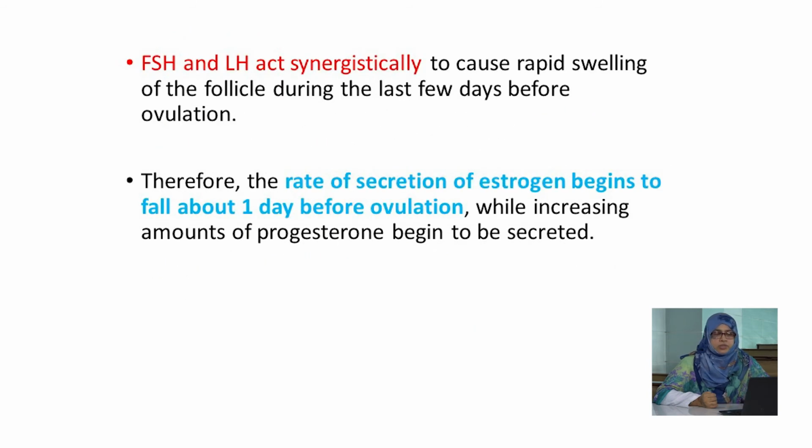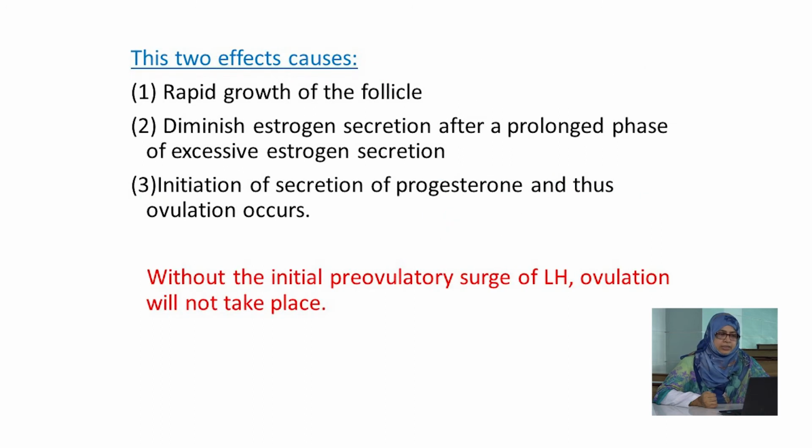These follicular stimulating hormone and luteinizing hormone act synergistically to cause rapid swelling of the follicle during the last few days before ovulation. Therefore, the rate of secretion of estrogen begins to fall about 1 day before ovulation, while an increasing amount of progesterone begins to be secreted. These effects cause rapid growth of the follicle, diminished estrogen secretion after a prolonged phase of excessive estrogen secretion, and initiation of secretion of progesterone, and thus ovulation occurs. Without the initial pre-ovulatory surge of LH, ovulation does not occur.